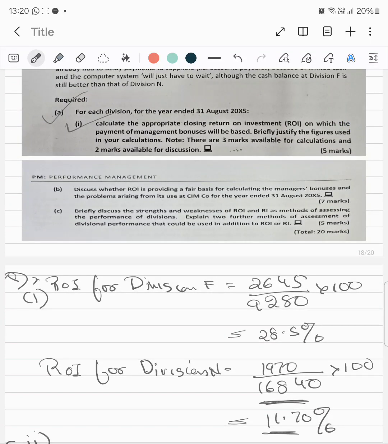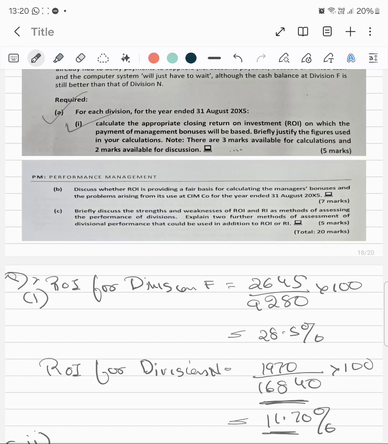Briefly discuss the strengths and weaknesses of ROI and residual income. Okay, this is really important. This is a theory part, and we can discuss it. Briefly discuss the strengths and weaknesses of return on investment and residual income as methods of assessing the performance of divisions, and explain two further methods of assessment of divisional performance that could be used in addition to ROI or residual income.